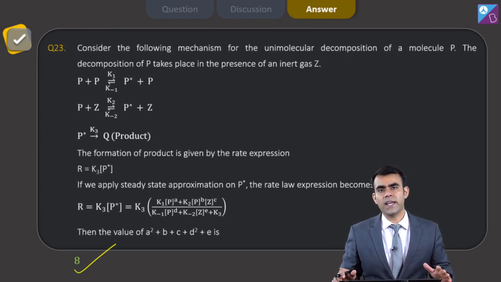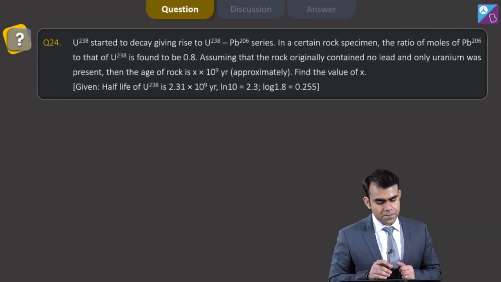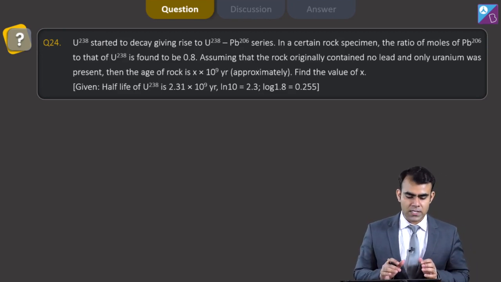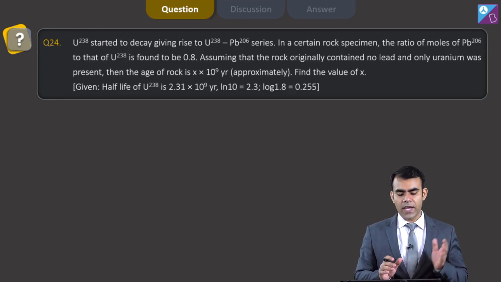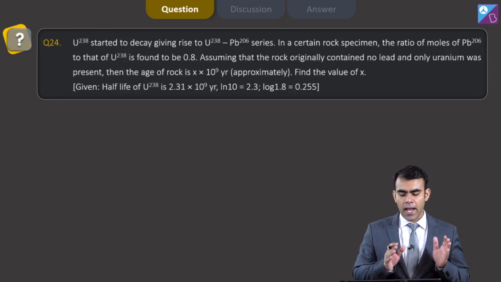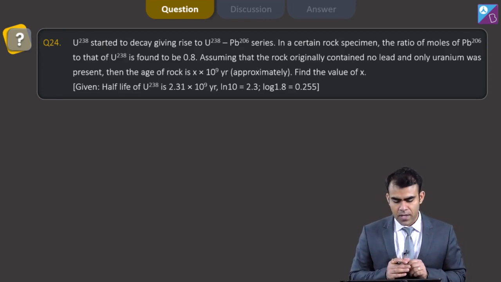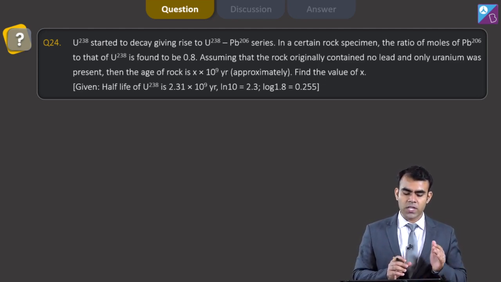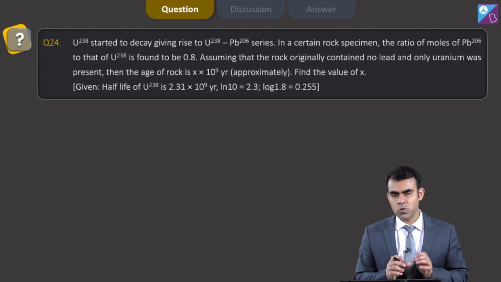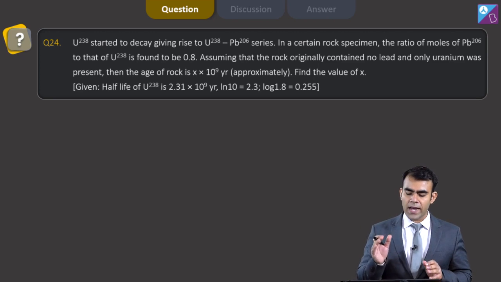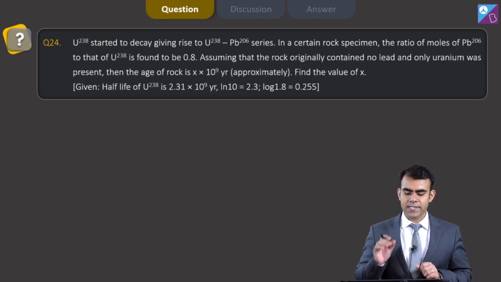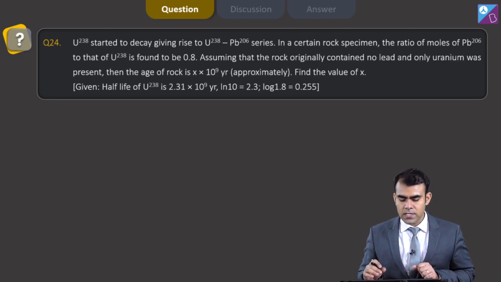Now moving on to my next question, question number 24. Question number 24 says U-238, which is a radioactive element, starts to decay, giving rise to the uranium-238 to lead-206 series. In a certain rock specimen, the ratio of moles of lead-206 to that of U-238 is found to be 0.8. Assuming that the rock originally contained no lead and only uranium was present, then the age of the rock is x into 10 to the power 9 years.